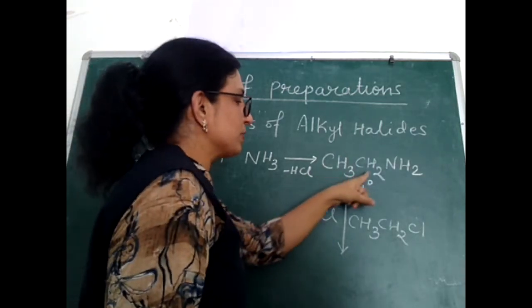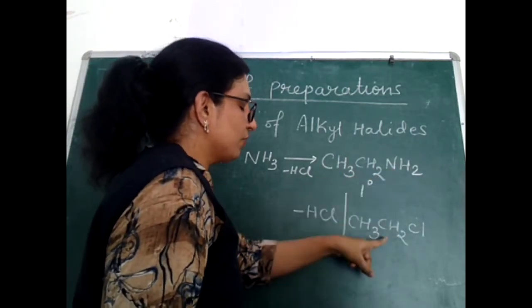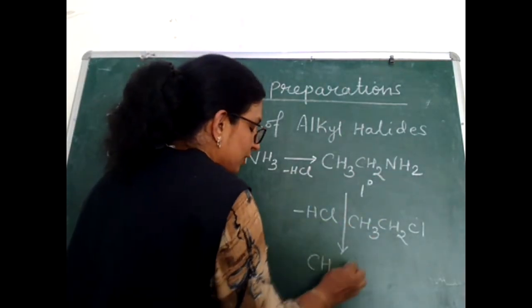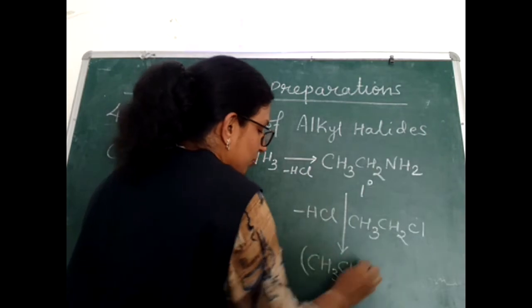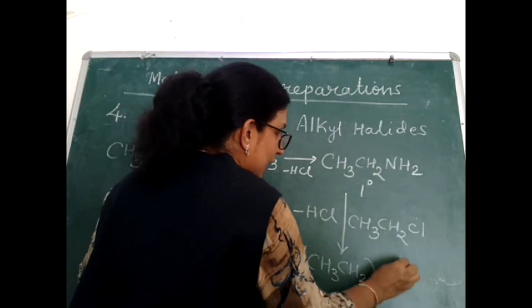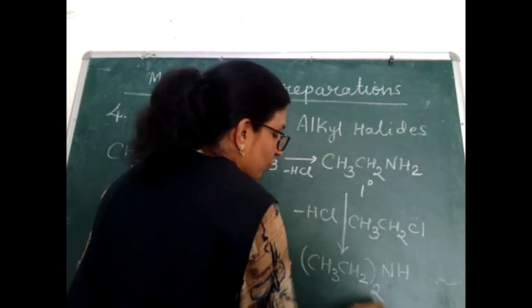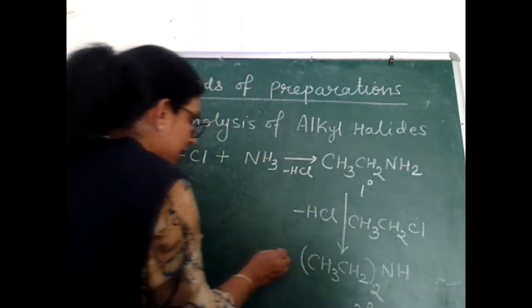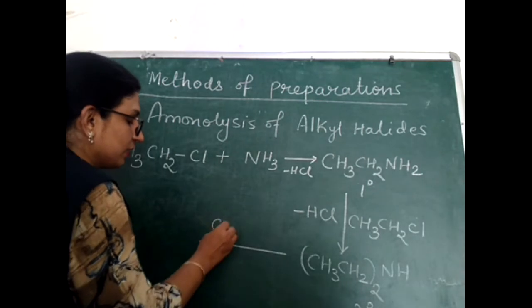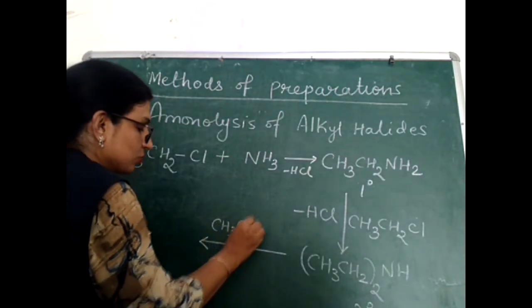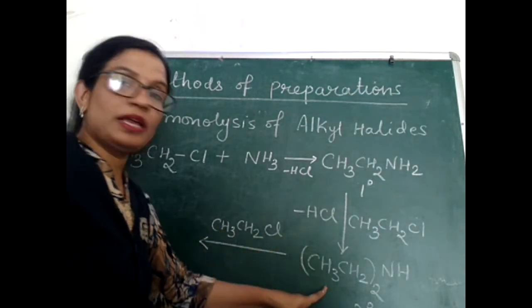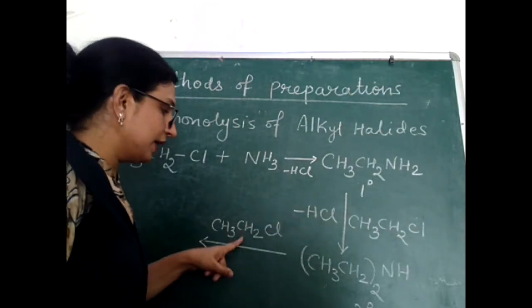One alkyl group is already bound to nitrogen, and one more alkyl group will come, so two alkyl groups will bind with the nitrogen atom, making it NH. You can see what we are getting here: secondary amines. These secondary amines further react with alkyl halide, so again I am writing the alkyl halide on this arrow. Secondary amine further reacts with alkyl halide.